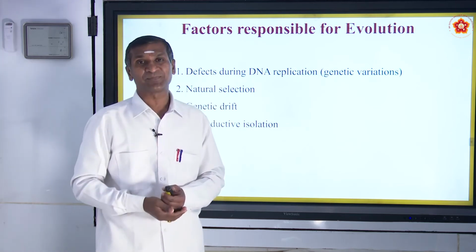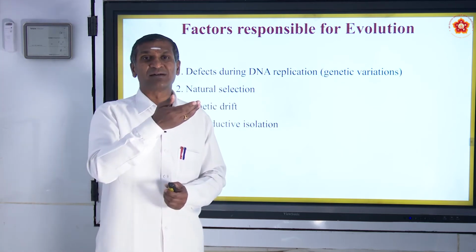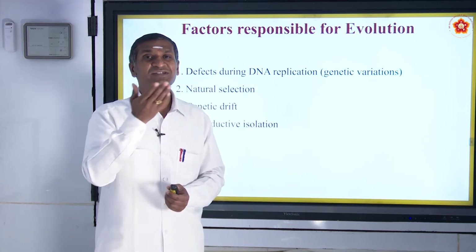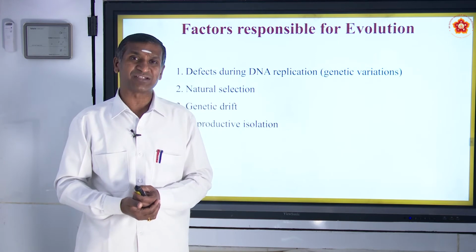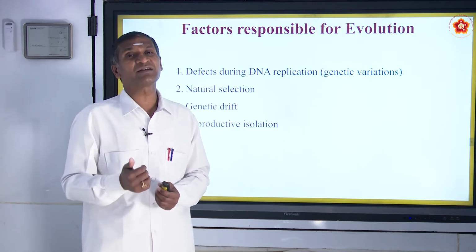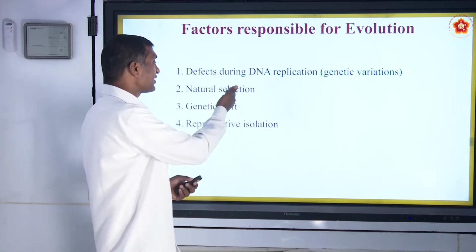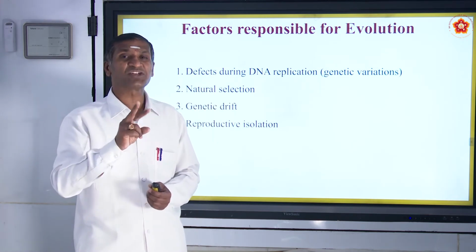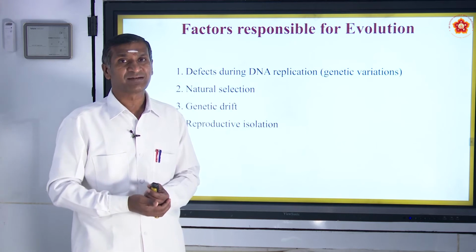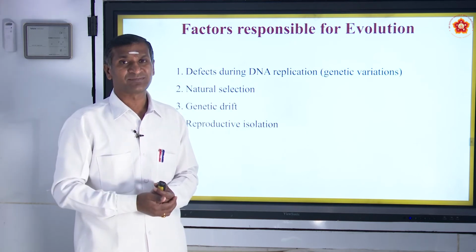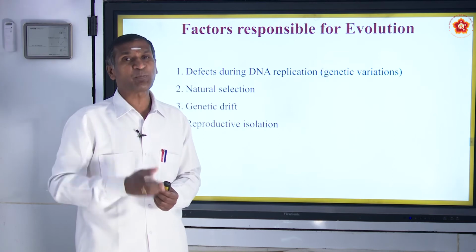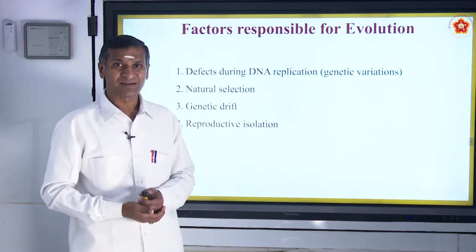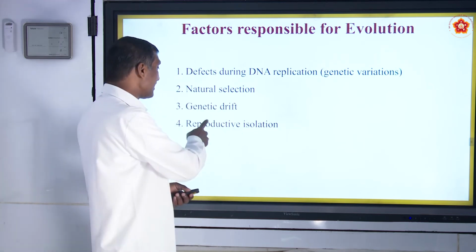Natural selection. The surrounding nature starts to change, and nature starts to select. Natural selection. Then a drastic change in the genes due to the isolation of the reproductive population, which is genetic drift. This is also responsible.